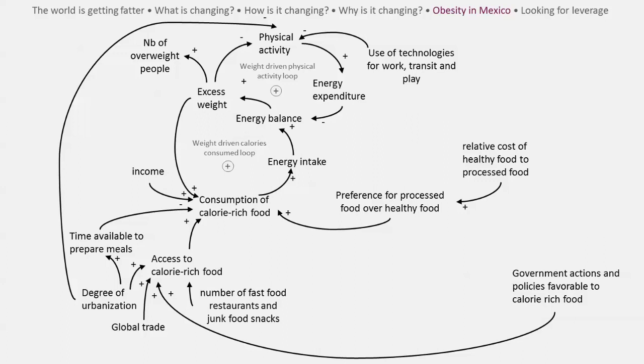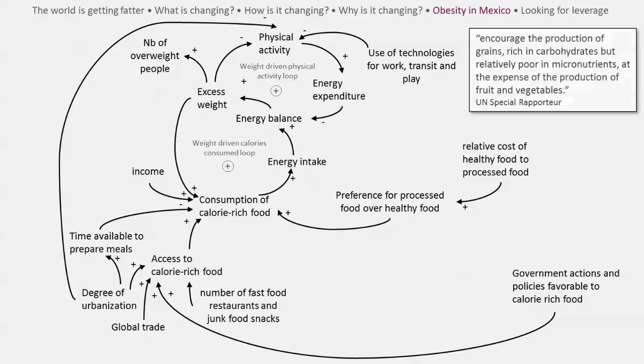The UN Special Rapporteur explains that government agricultural policies have favoured this trend as they encourage the production of grains rich in carbohydrates but relatively poor in micronutrients at the expense of the production of fruit and vegetables. As a result, it is becoming increasingly difficult for many Mexicans to switch to a healthier diet.